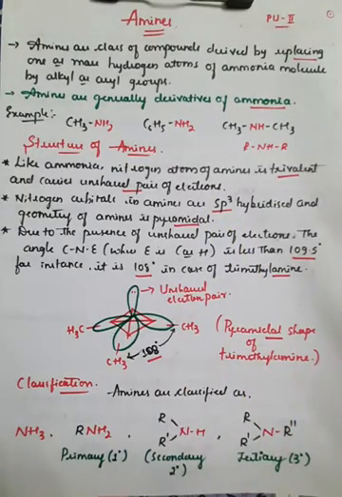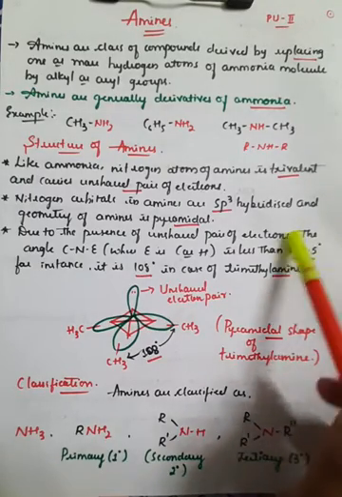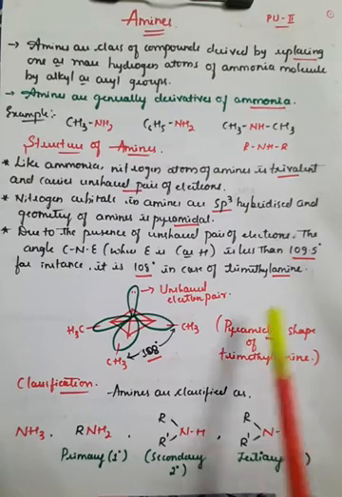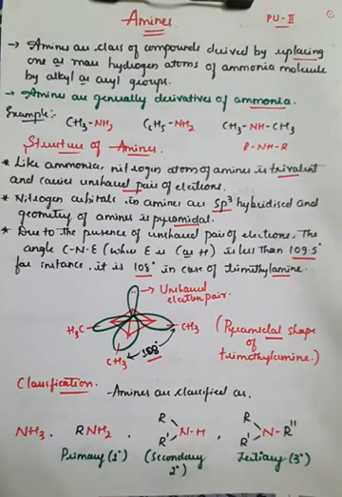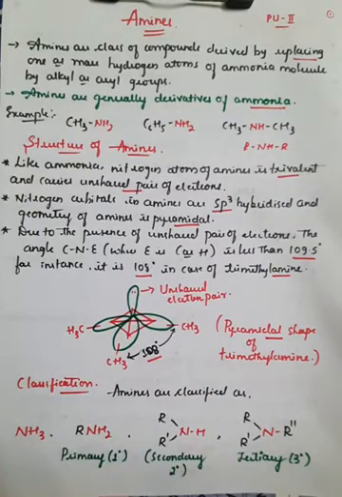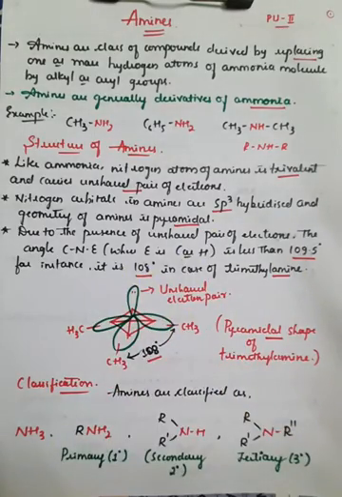The angle between carbon, nitrogen and E, where E represents carbon or hydrogen, is 108 degrees, because in a tetrahedral structure with sp3 hybridization it would be 109.5 degrees. But here, due to the presence of the lone pair of electrons, the angle contracts and reduces to 108 degrees. That is the general information about amines.